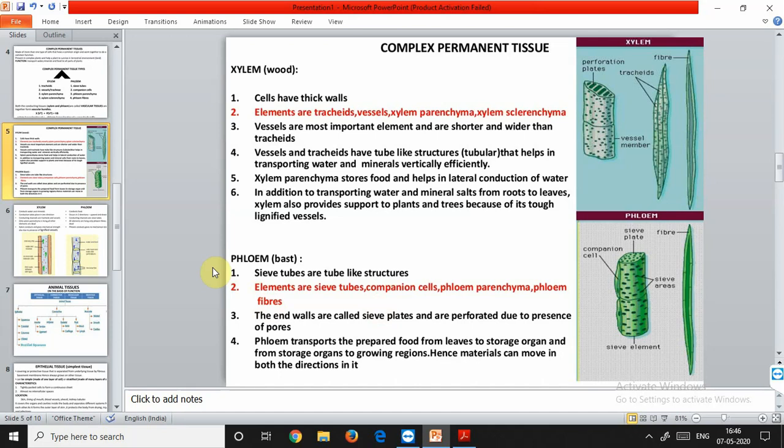Because it is made up of mostly dead material and very thick material. So because of that thick material, it is also helpful in providing tensile strength to the plant. But the various elements of the phloem are soft, that's why they do not provide any strength.